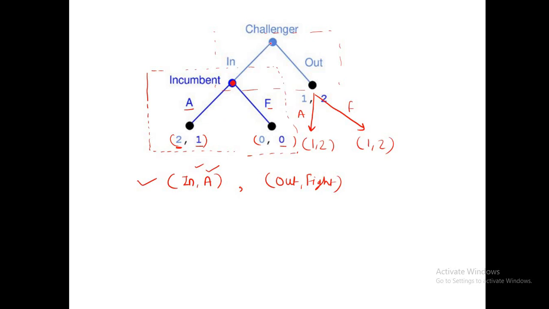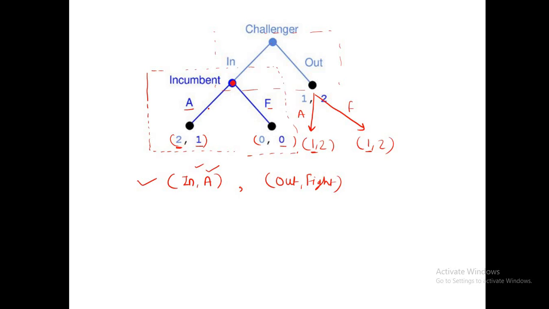What would happen if the challenger stays out of the market? Then the incumbent may accommodate or fight, and in both cases the payoff is 1, 2. So whatever the incumbent does, it is for sure that the challenger will get a payoff of 1 if the challenger takes the action out. But if the challenger takes the action in, we will reach this subgame, and we know its output: the incumbent will choose the action a and the challenger will get the payoff of 2.